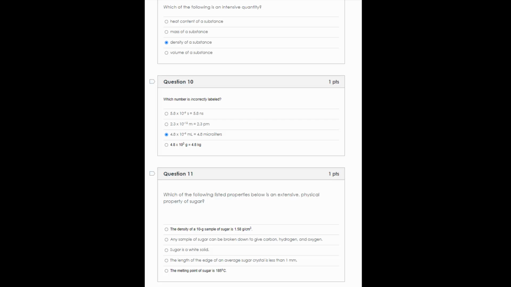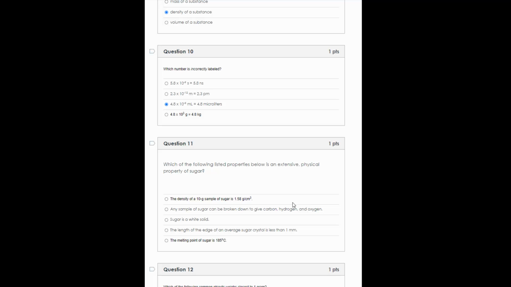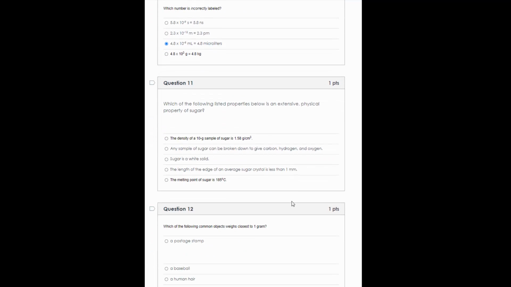So number 11, which of the following properties listed is an extensive physical property? That would be the length edge of an average sugar crystal being less than 1 millimeter. So an extensive physical property depends on the amount of matter, and the physical is something that describes its exterior, not necessarily qualitative, but something that can be seen or measured.